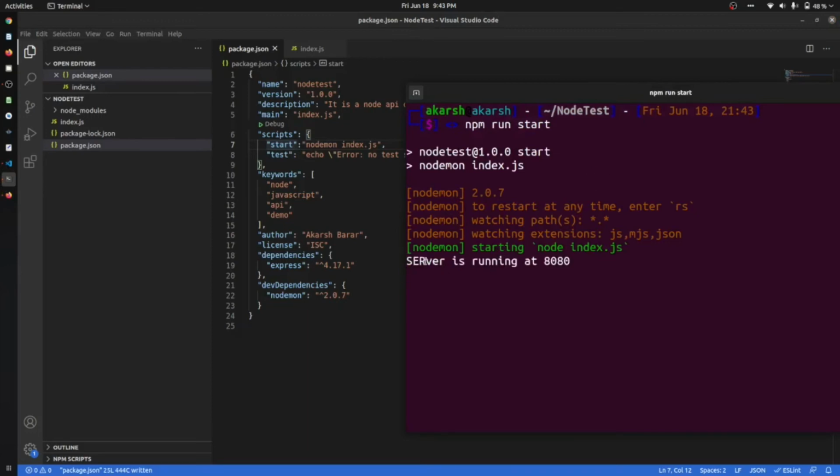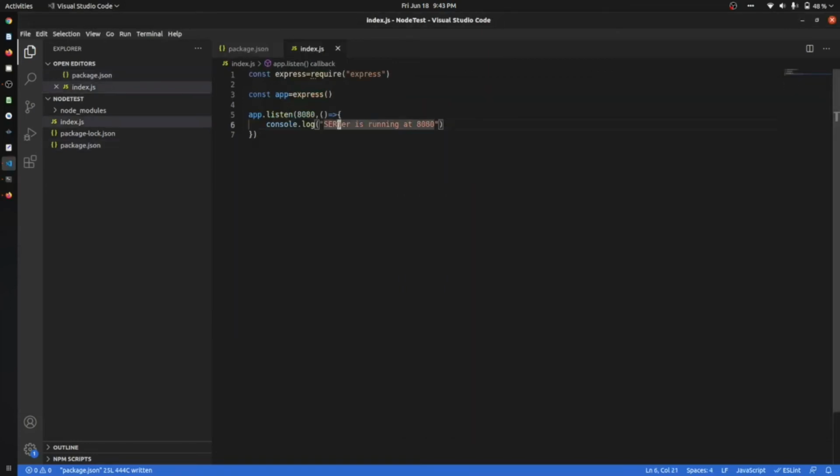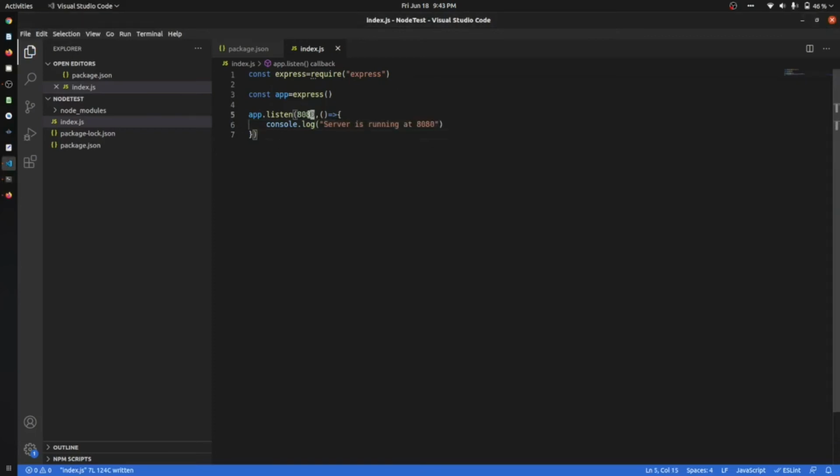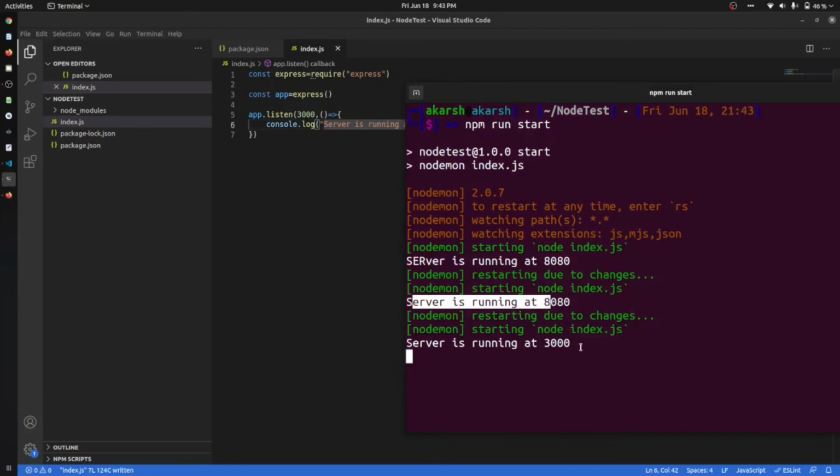You can see that we got an output: server is running at 8080. Now let's come to this point and change the message text, and just save it, and you can see that it has automatically changed. Server is running at 8080. Let's go and change my listening port to 3000. And you can see that our server is running at 3000.